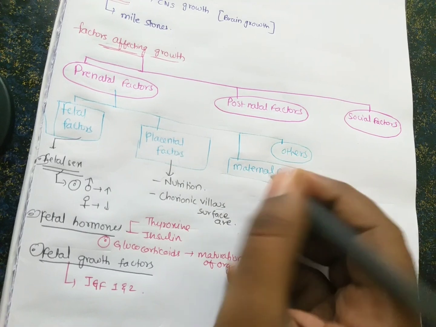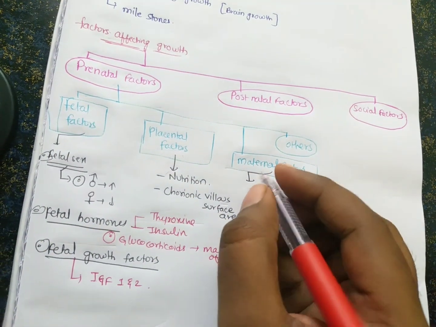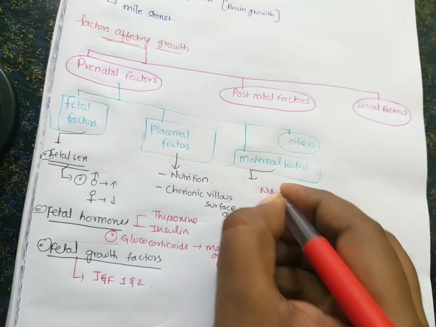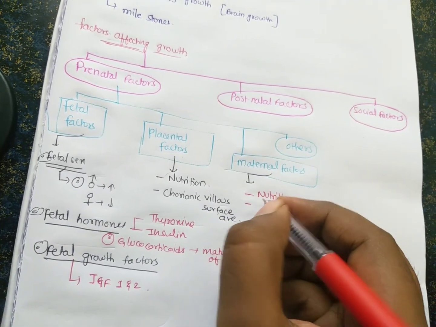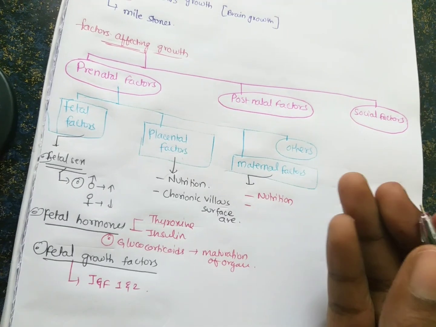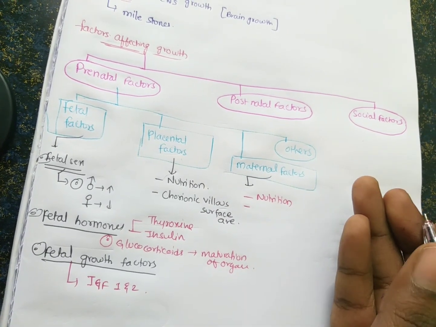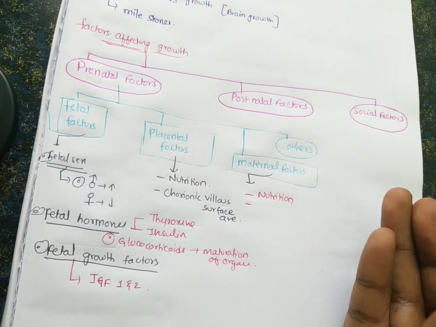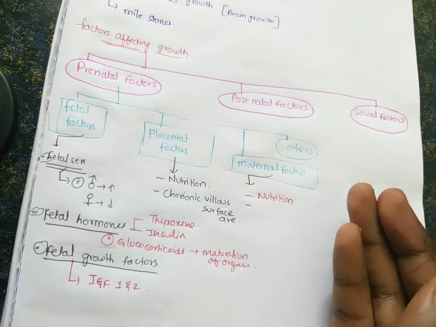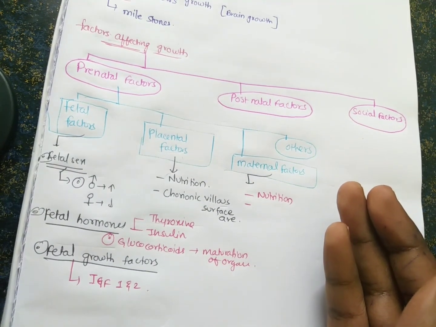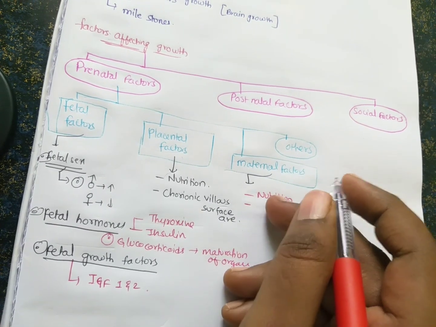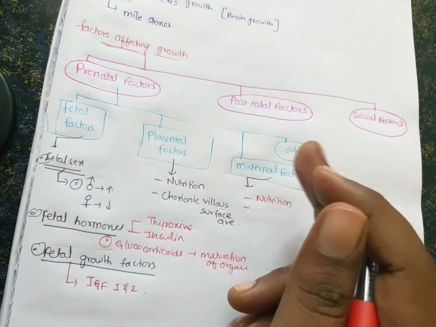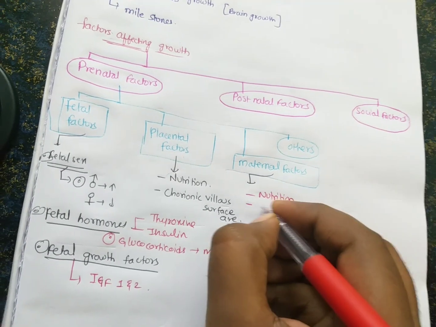And what are the maternal factors which affect growth? Maternal factors include the nutrition and intake of the mother, and also how the mother herself, during her fetal stage, childhood and adolescence, took in nutrition; all of it is considered and affects the growth of the baby.